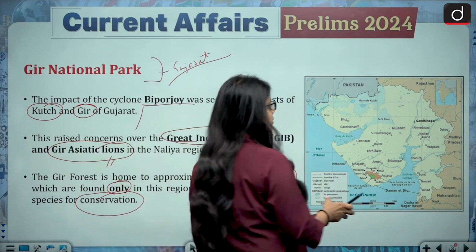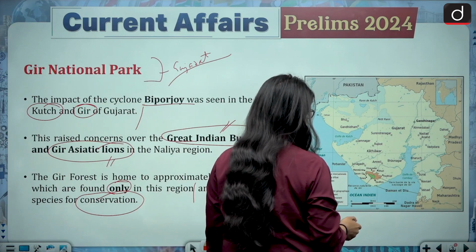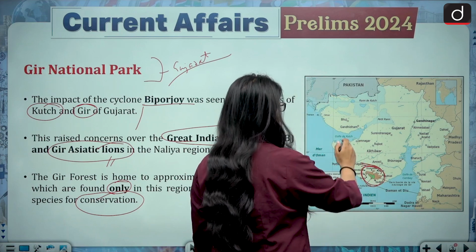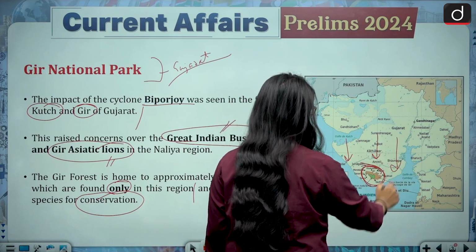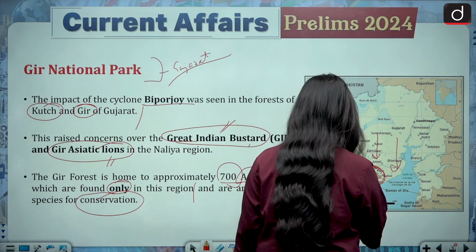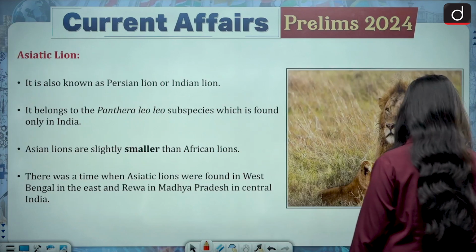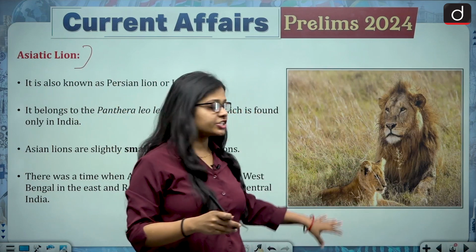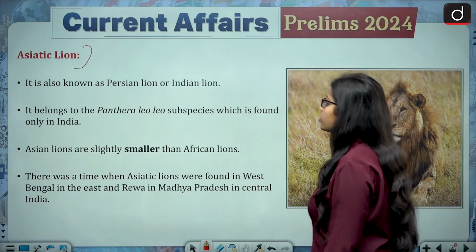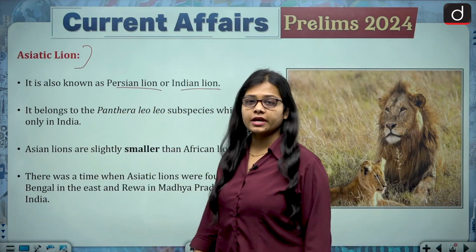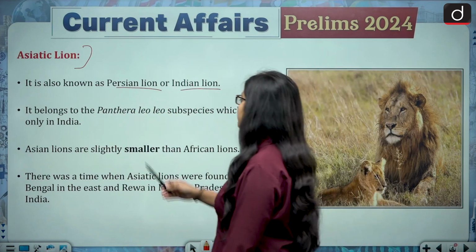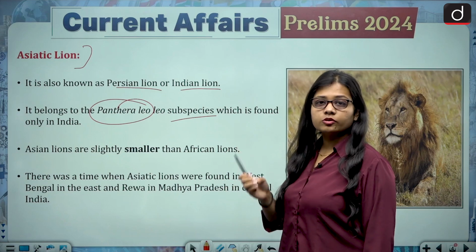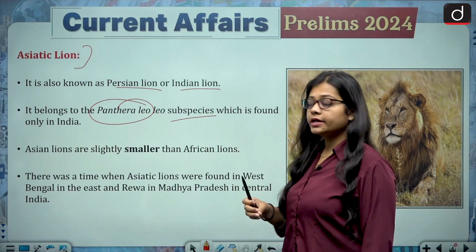If we look at the map of Gujarat, this is the map of Gujarat. Gir National Park, this is the area of the Gir National Park, and it lies in southern Gujarat. It shares its border with the Indian Ocean. Next comes the Asiatic lion. See this image? Asiatic lion. It is also known as the Persian lion or Indian lion. It belongs to the Panthera leo subspecies, which is found only in India.